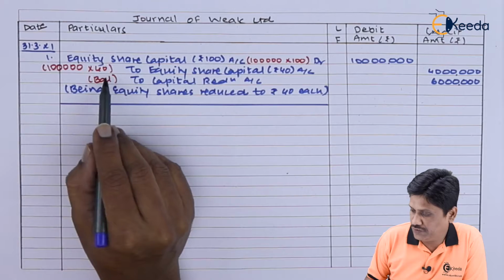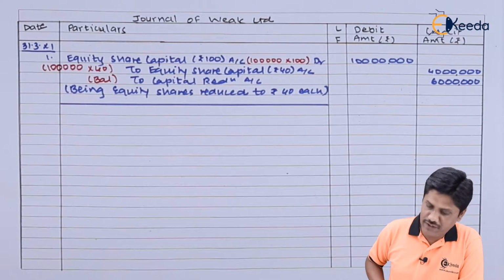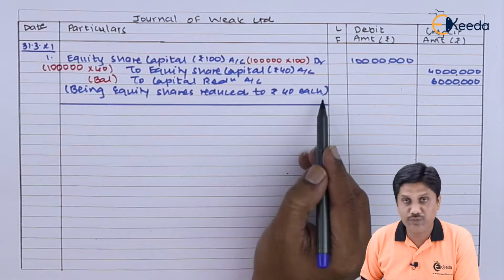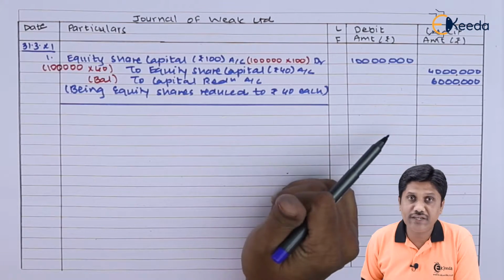1 lakh into rupees 40, it comes to 40 lakhs. To capital reduction account is a balancing figure which is 60 lakhs, being equity shares reduced to rupees 40 each. Let us go with the next transaction.